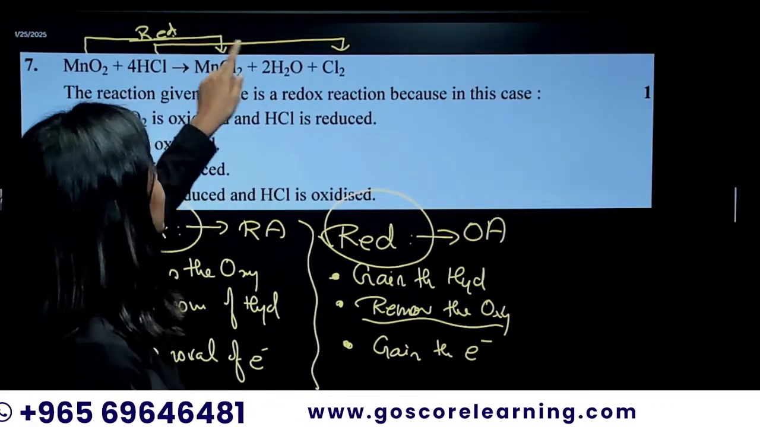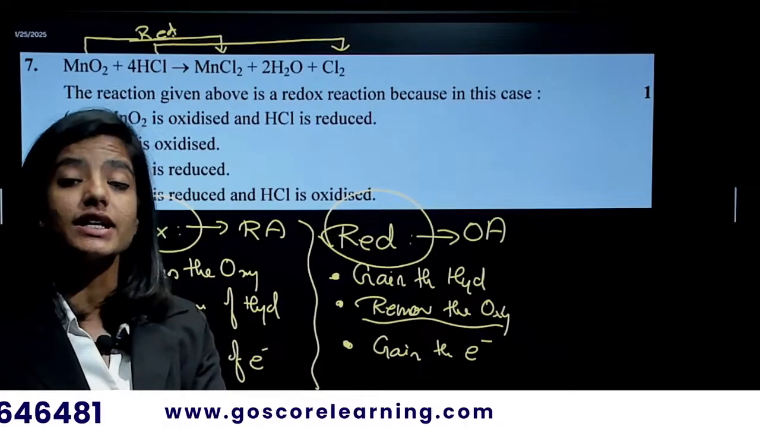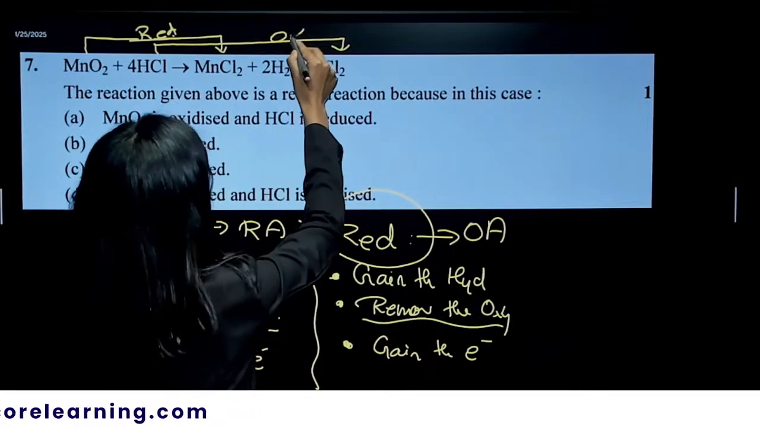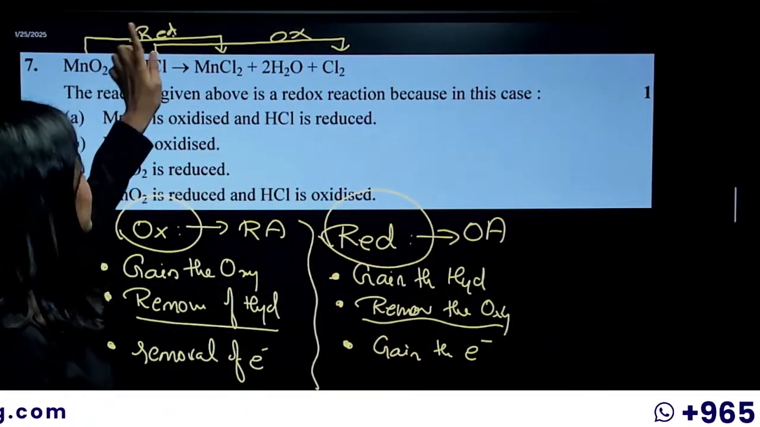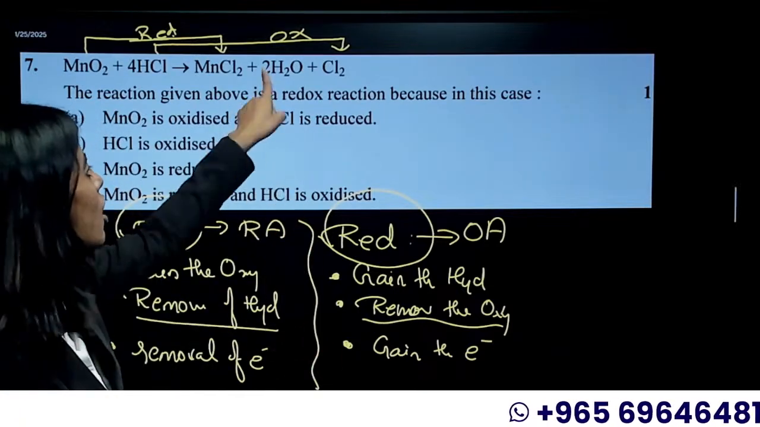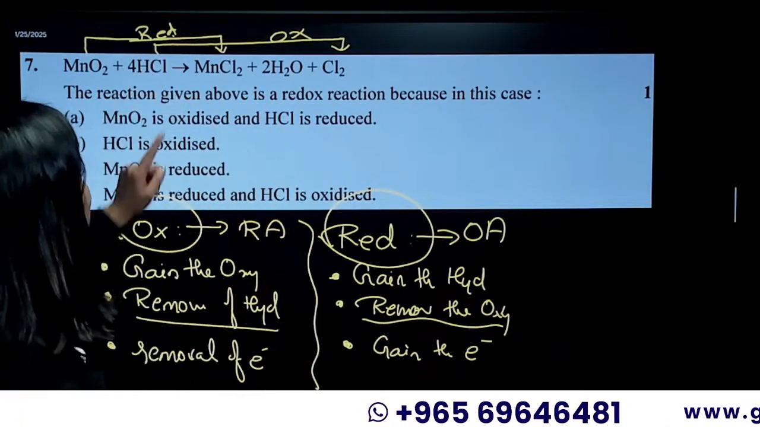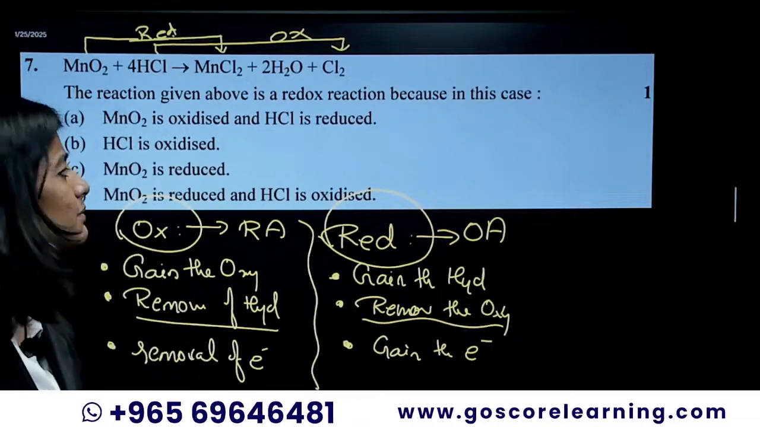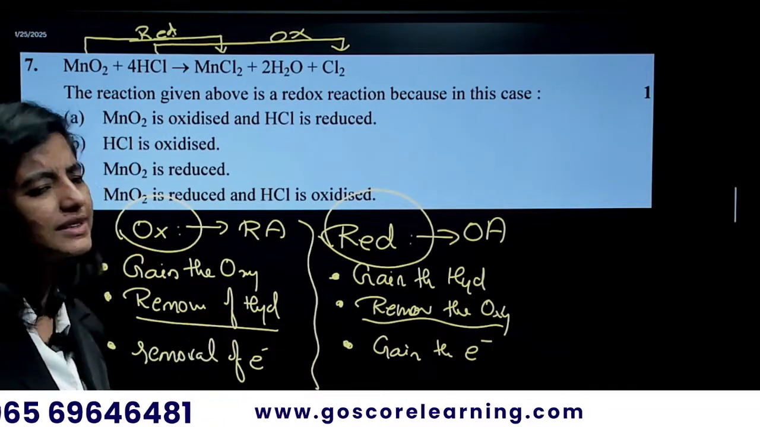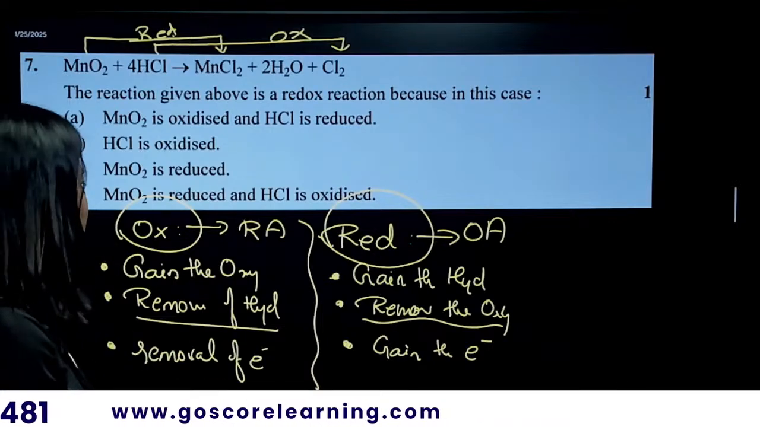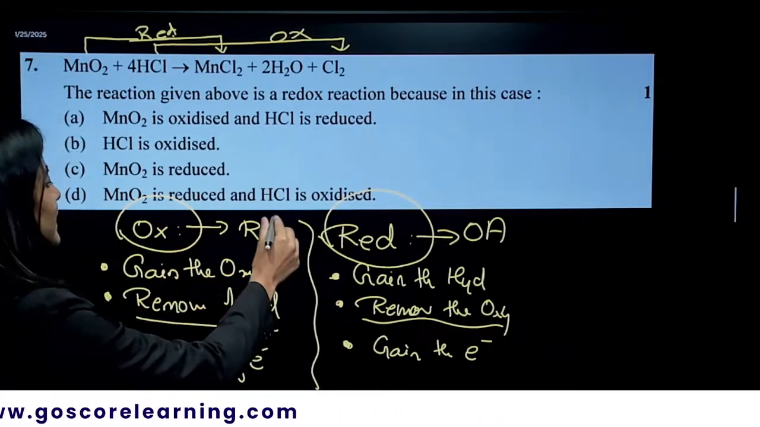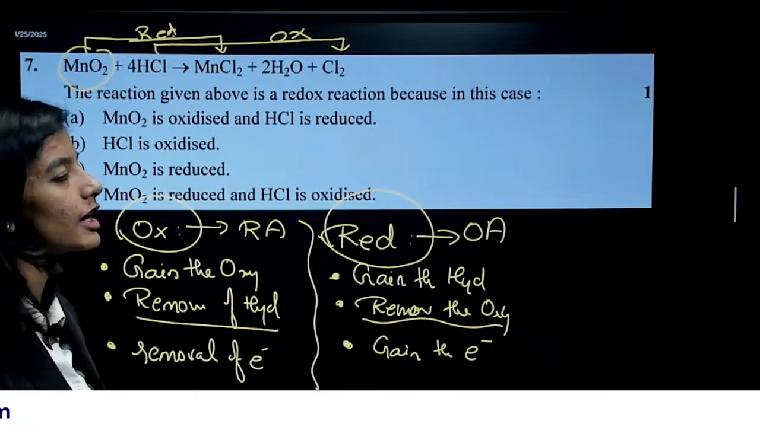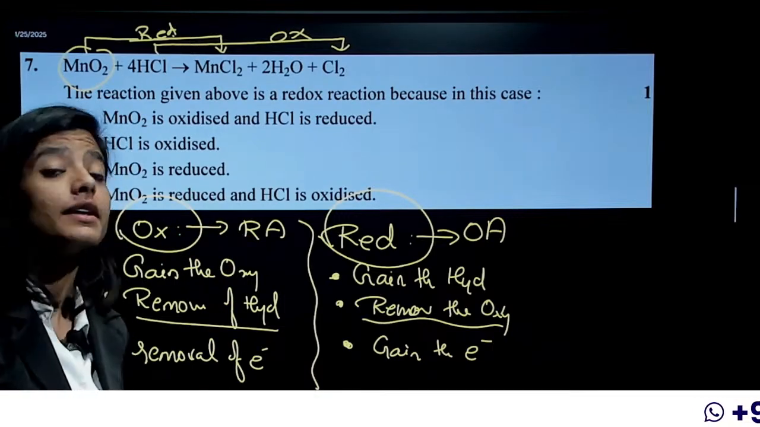Now HCl is turning into Cl2, where the hydrogen is getting eliminated. Removal of hydrogen is what you call oxidation. It's really simple: MnO2 is undergoing reduction to form MnCl2, and HCl is undergoing oxidation to form Cl2. Can you find out who's the reducing agent and the oxidizing agent? The oxidizing agent is the one undergoing reduction, that is MnO2. HCl is undergoing oxidation, so it acts as your reducing agent.